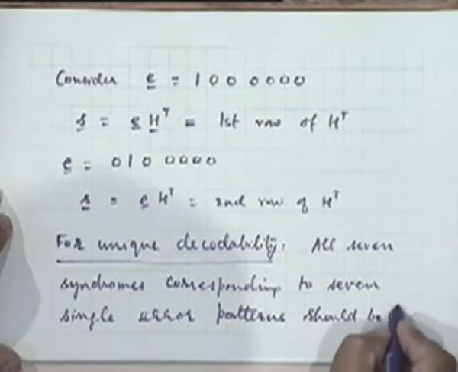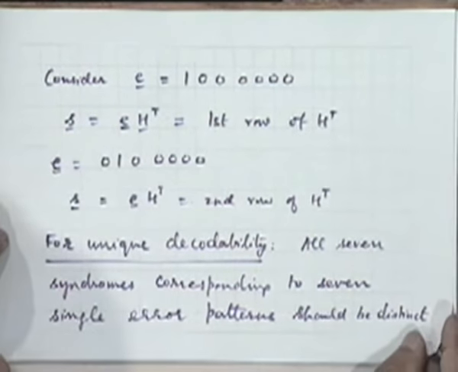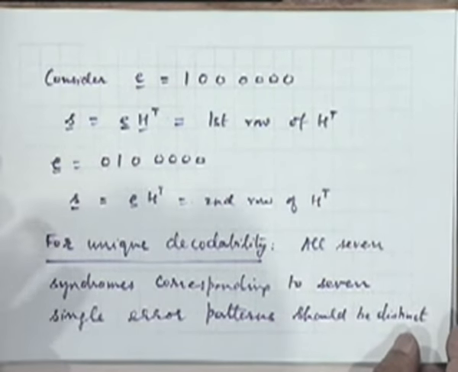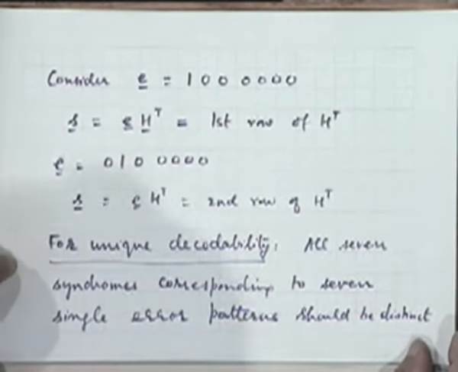This is the point. And the only way to do that is to make sure that H transpose contains all distinct rows.